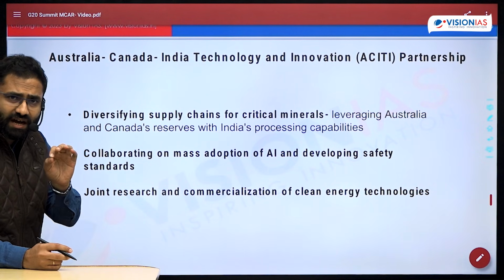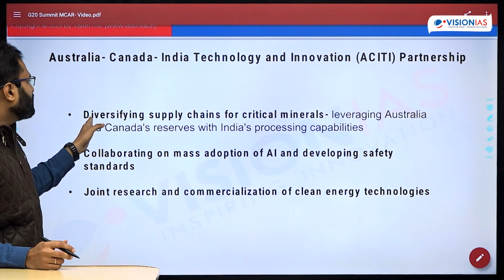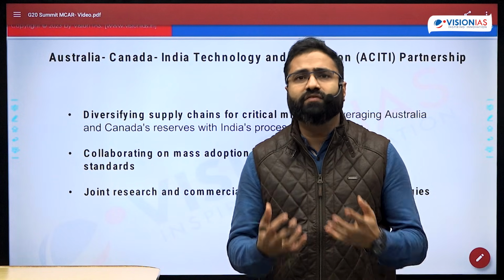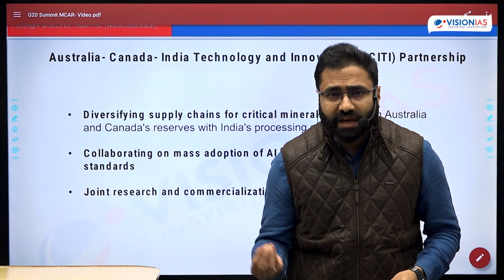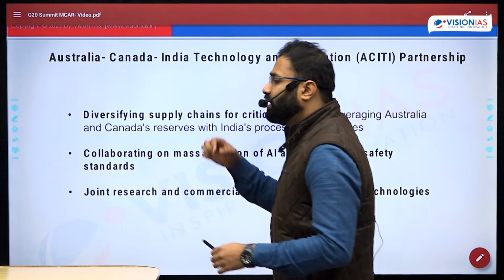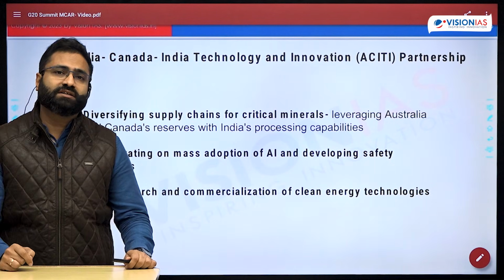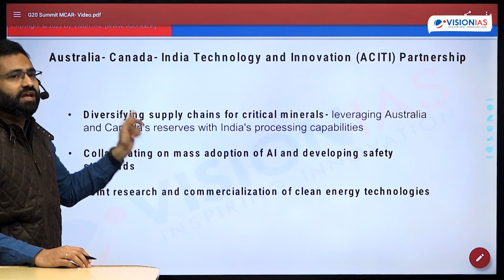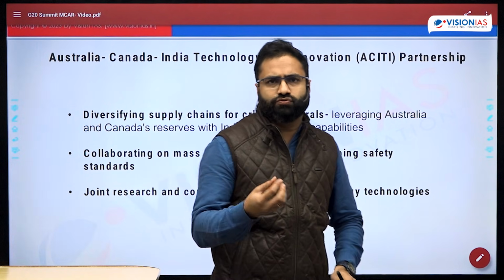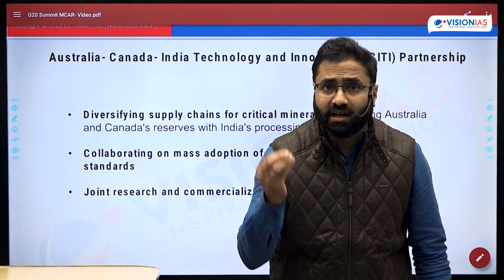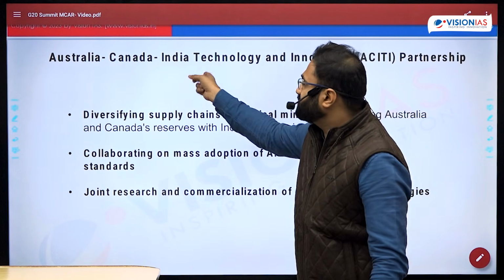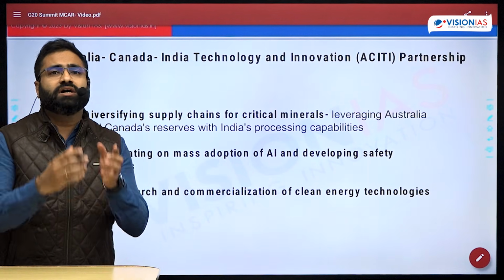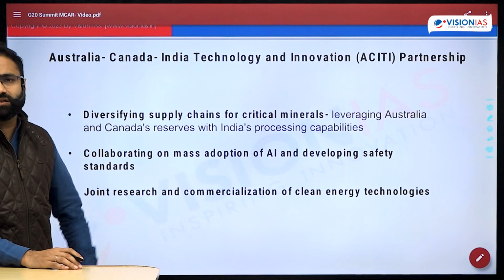So what all these are including is, apart from diversifying the supply chain for the critical mineral, because see, we know that China is having a virtual monopoly of the rare earth element. When China is having a virtual monopoly of the rare earth element, now China can do arm twisting tactics. China can reduce the supply, and that's where the role of countries like Canada and Australia comes, that these are having a large amount of resources for minerals like lithium, cobalt, etc. And these particular minerals, along with mixing India's technological capabilities and India's processing capabilities, can ensure the better availability of the critical and the rare earth elements.